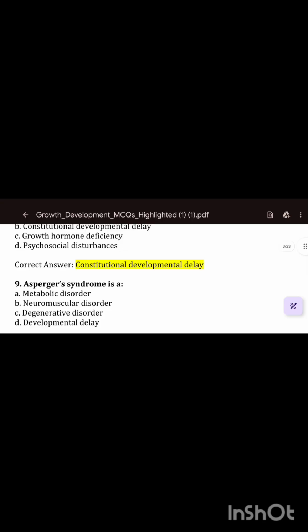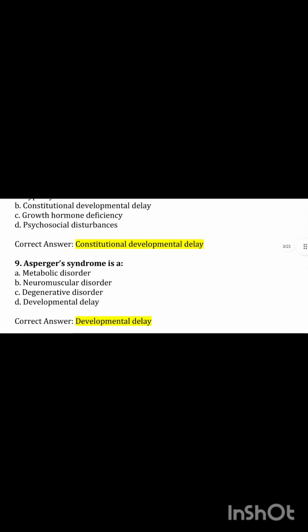Asperger's syndrome, AS, refers to a developmental profile within the autism spectrum disorder, that is ASD. So mainly in this disorder the child can face difficulties in social interaction and communication along with restricted, repetitive behaviors or intense interest.